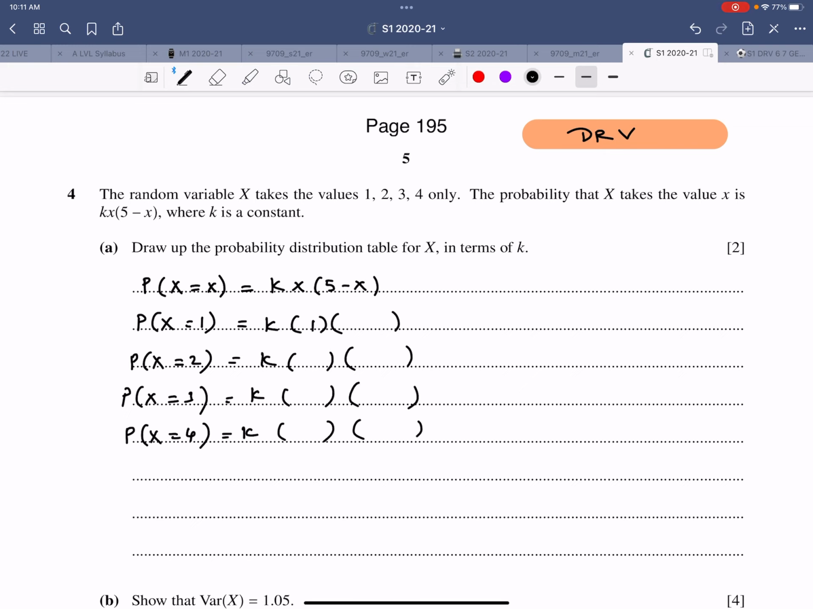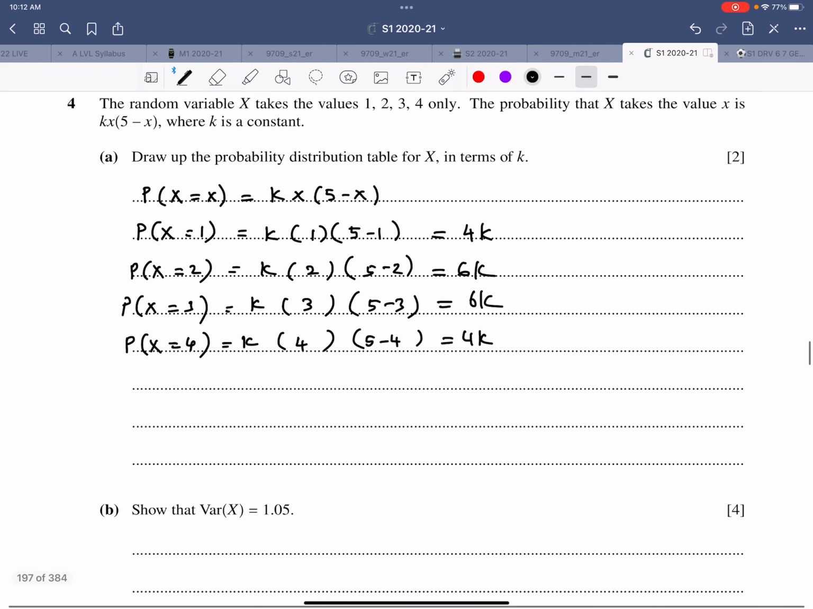X is 1, 2, 3, 4, and 5 minus x is 5 minus 1, 5 minus 2, 5 minus 3, and 5 minus 4. So therefore, the first answer is coming out to be 4k. 2 3s are 6, that's 6k. 3 2s are, that's also 6k. And last but not the least, that's 4 into 1, which is 4k. So now draw up a table, something like this.